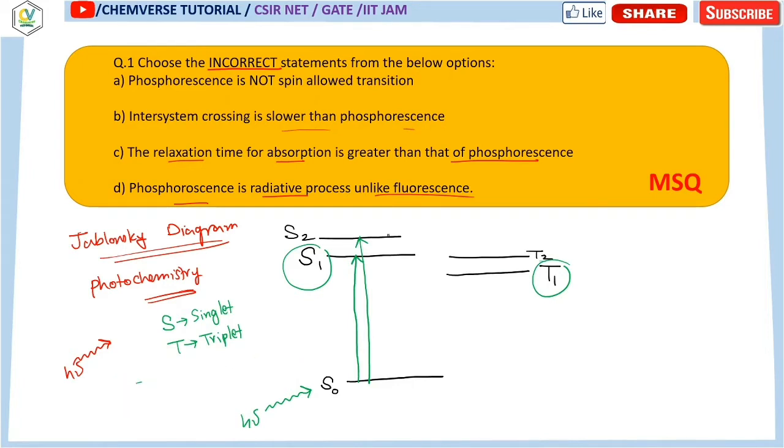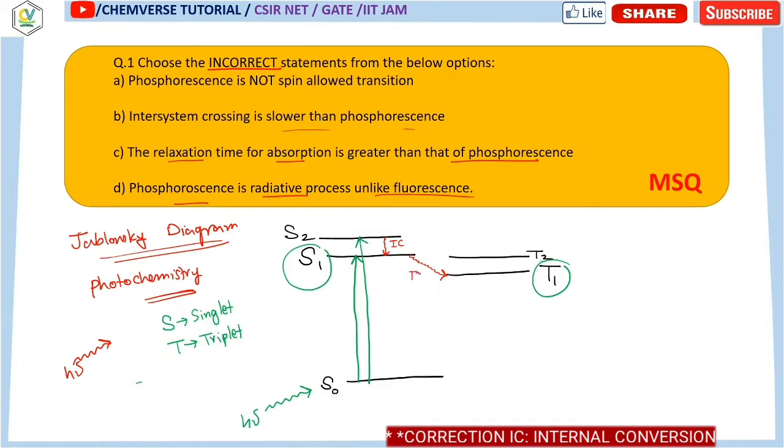Clear? Now from S2 it can relax to S1. This kind of relaxation is called internal conversion, IC. And from S1 it can relax to T1. So this is another type of relaxation, and this kind of relaxation is called ISC. So IC is for internal conversion, and ISC is inter-system crossing.